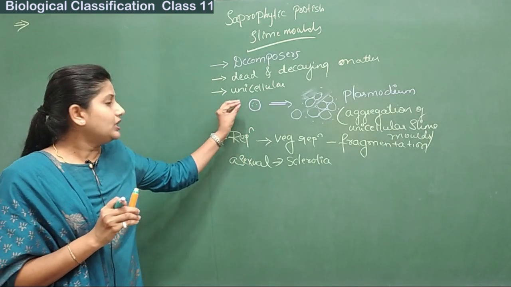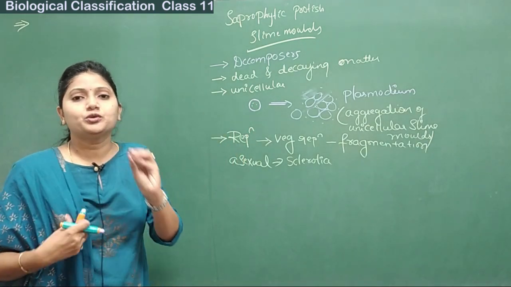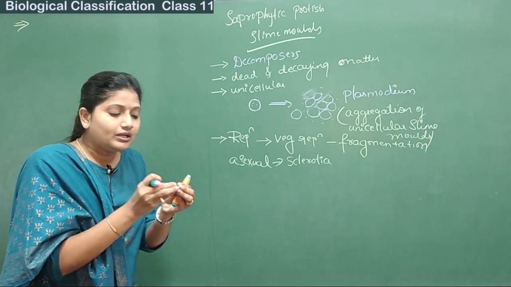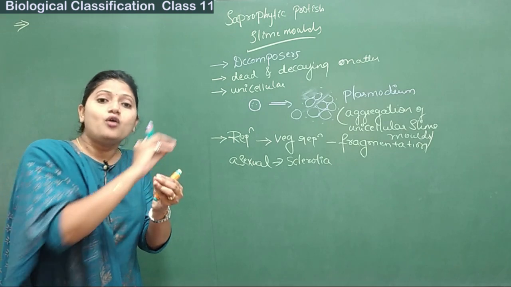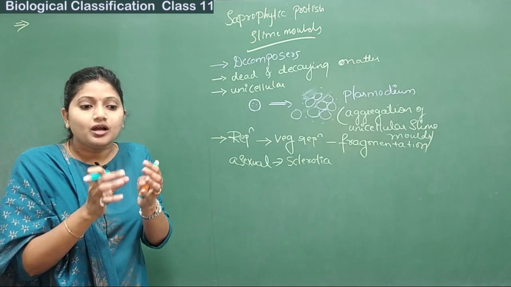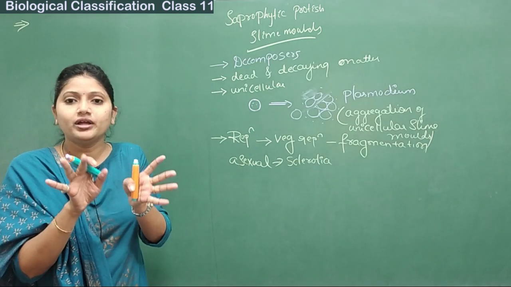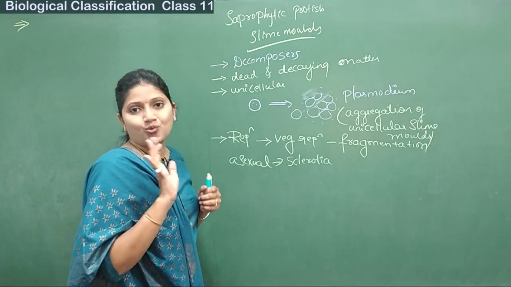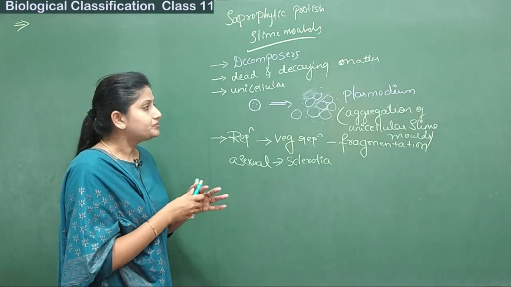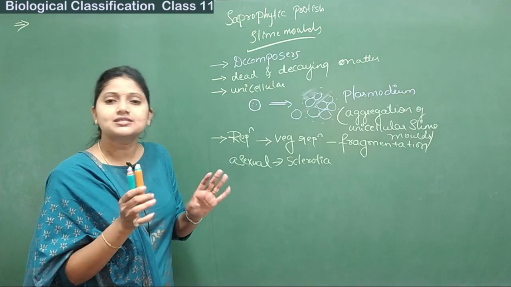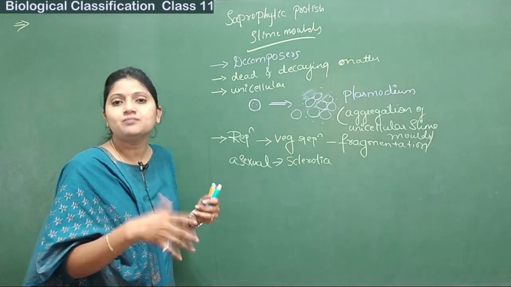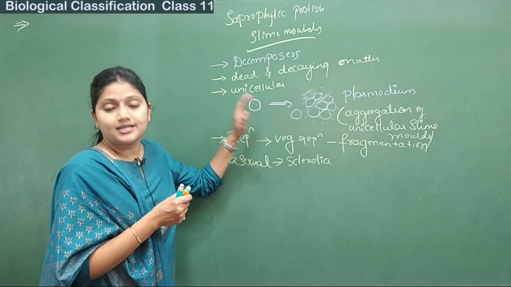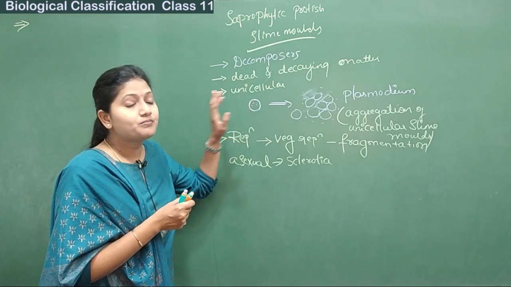A very small amount of cytoplasm will be there, and surrounding that cytoplasm a hard layer will be formed and it will stay for a longer duration. Let's imagine some adverse or extreme condition is going on, which is not supportive for the sustainability of these slime molds.